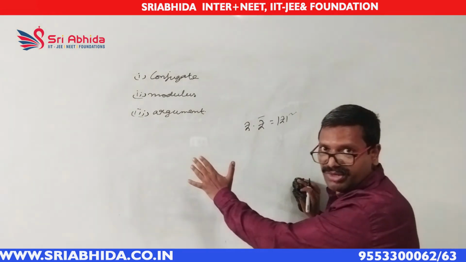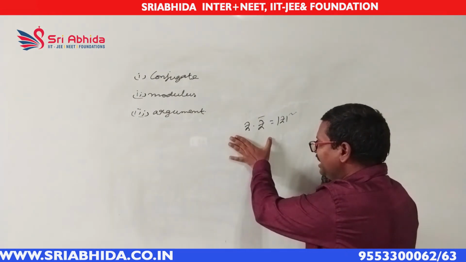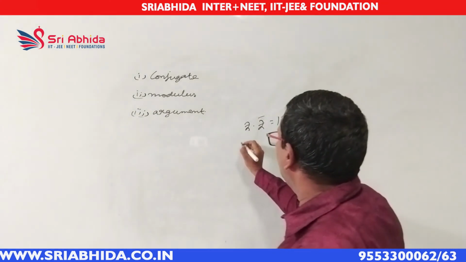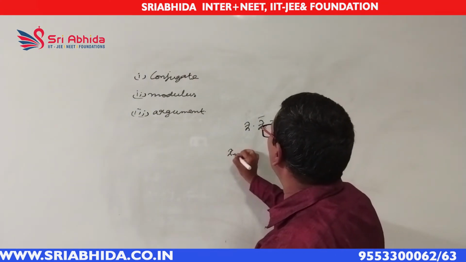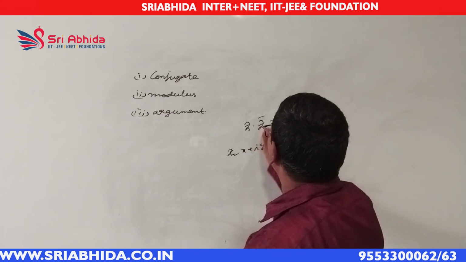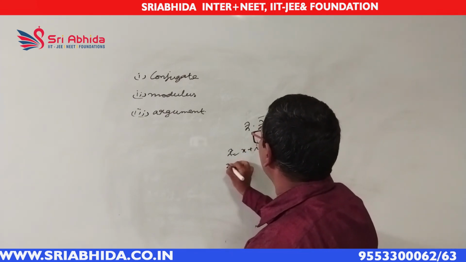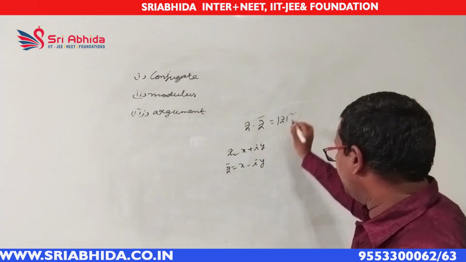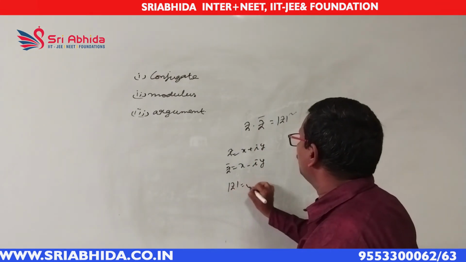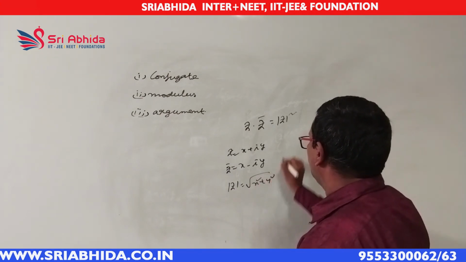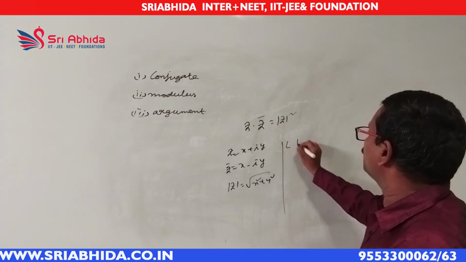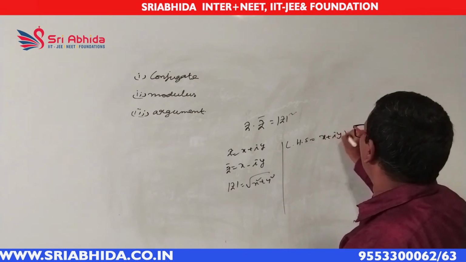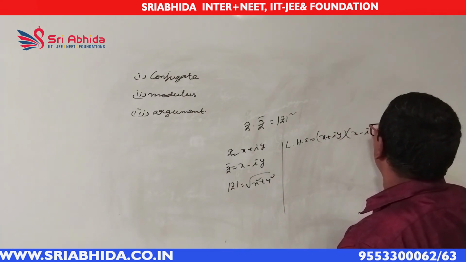Okay, observe here. If you take z equal to x plus iy, then what is z bar? Z bar means its conjugate will be x minus iy. What is mod z? Mod z will be root of x square plus y square. Now consider the LHS part. LHS is z into z bar, x plus iy into x minus iy. It will become x square minus iy whole square. A plus b into a minus b is a square minus b square.